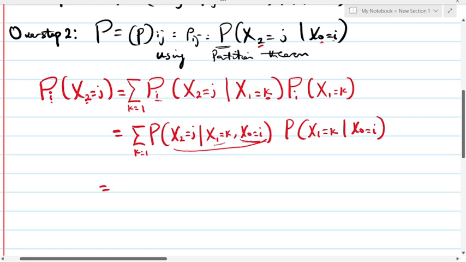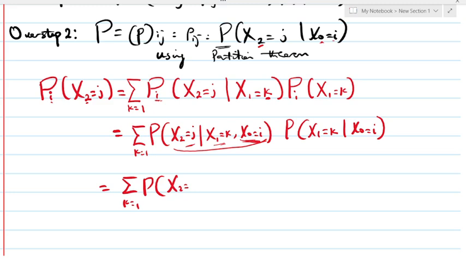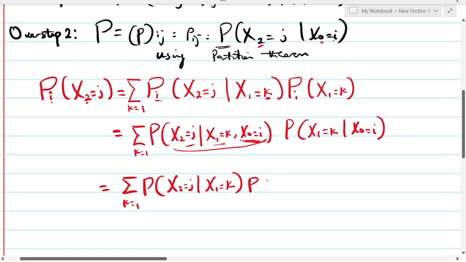We are only concerned about the current state to be able to predict the next state. So this will be cancelled out. So we have K equals 1, and probability of x2 equals J, given that x1 equals K, while your previous state is cancelled out according to Markov property.